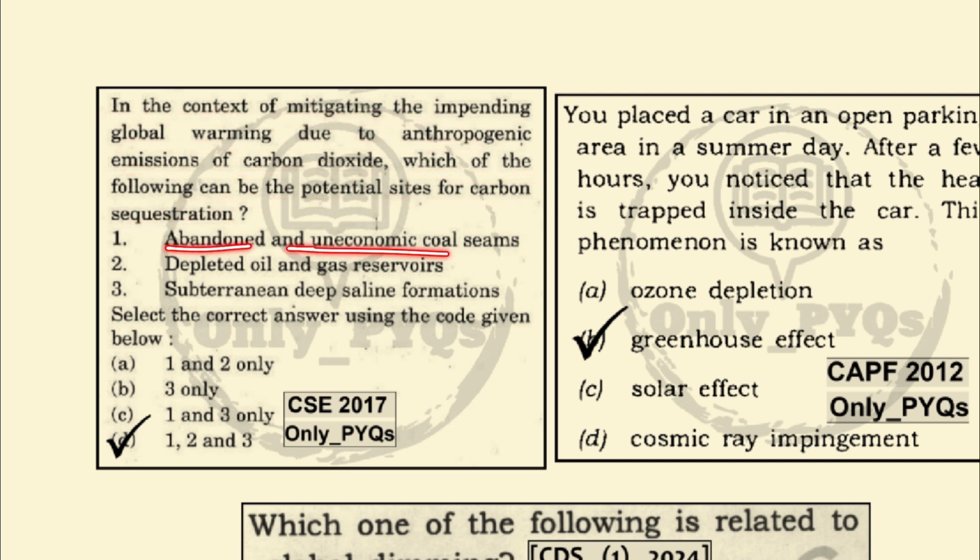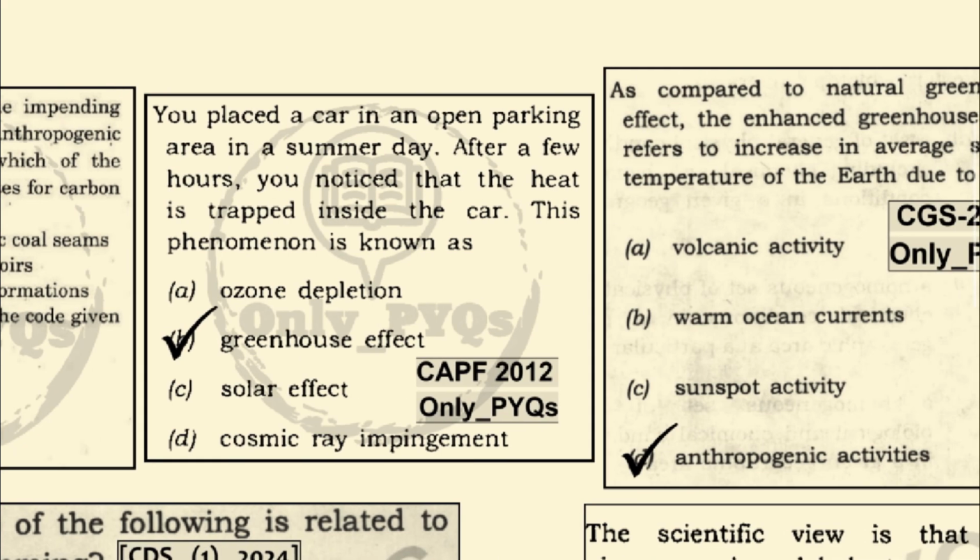Abandoned and uneconomic coal seams. Yes, this is one of the potential sites. Depleted oil and gas reservoirs. This is also a potential site. Subterranean deep saline formation. Yes, this is also a potential site. So all 3 are potential sites for carbon sequestration.